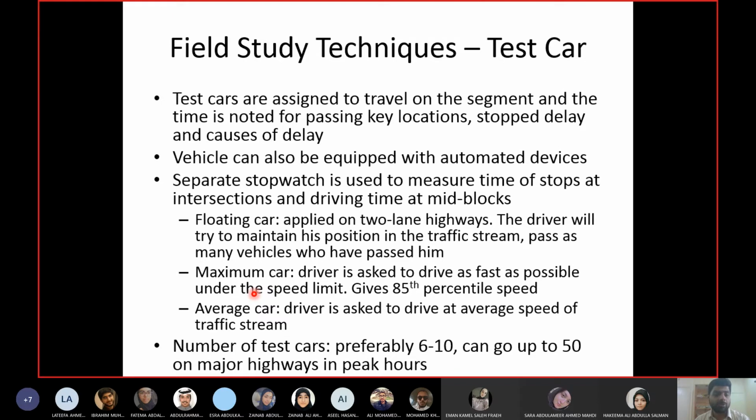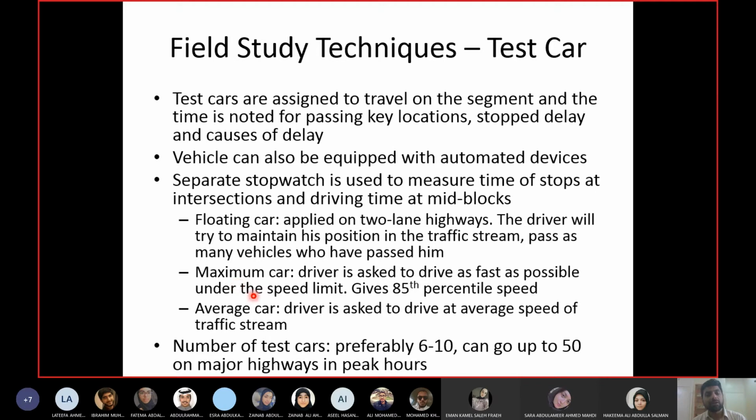If possible, he can overtake other cars, or he should try to overtake other cars. So the maximum car technique is to find the 85th percentile speed, and you want the driver to drive as fast as possible. And we have the average car technique. In the average car technique, you are trying to find the average normal travel time for multi-lane highways. The floating car was for 2-lane highways. Average car is for multi-lane highways, and maximum car is for any type of highway.